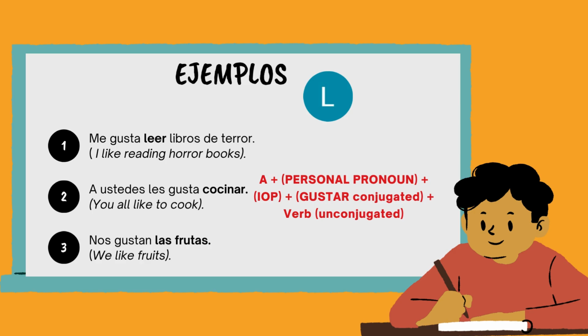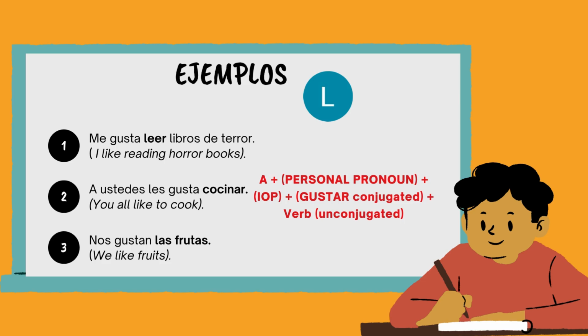Número 1. Me gusta leer libros de terror. Notice how here my sentence began with my IOP. So this is the short version. I can do that because me only belongs to yo. That IOP is not shared with other pronouns.